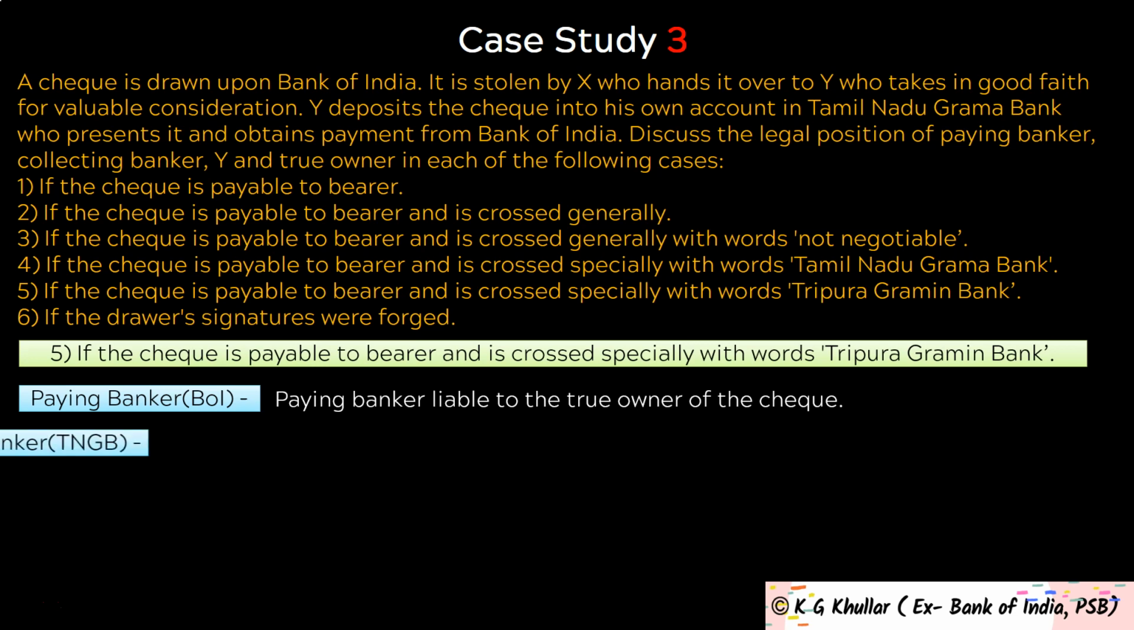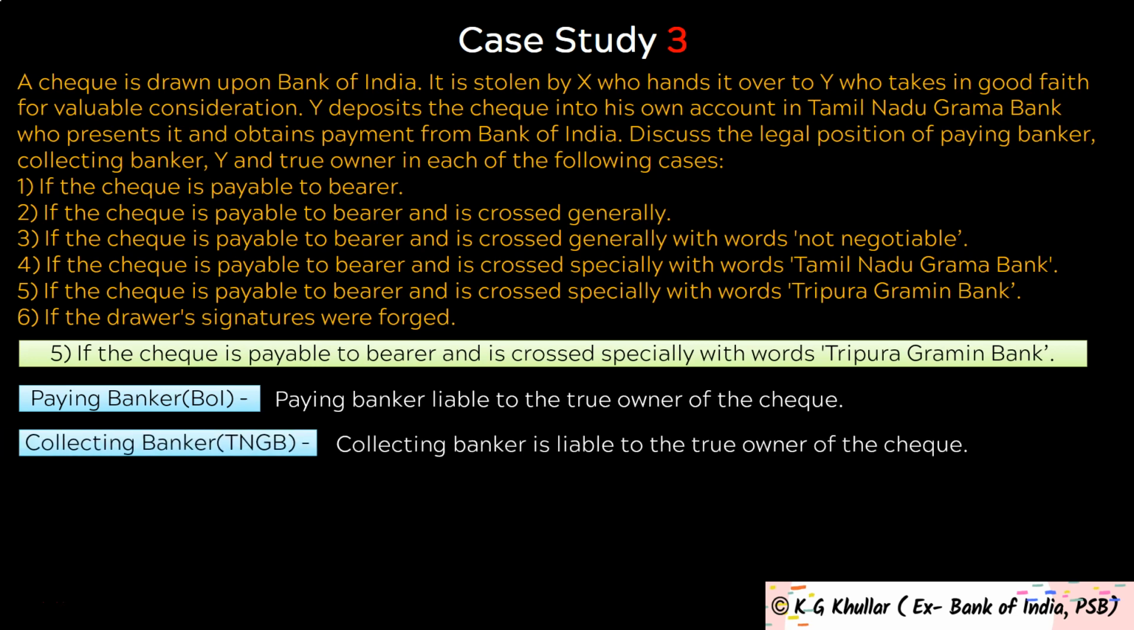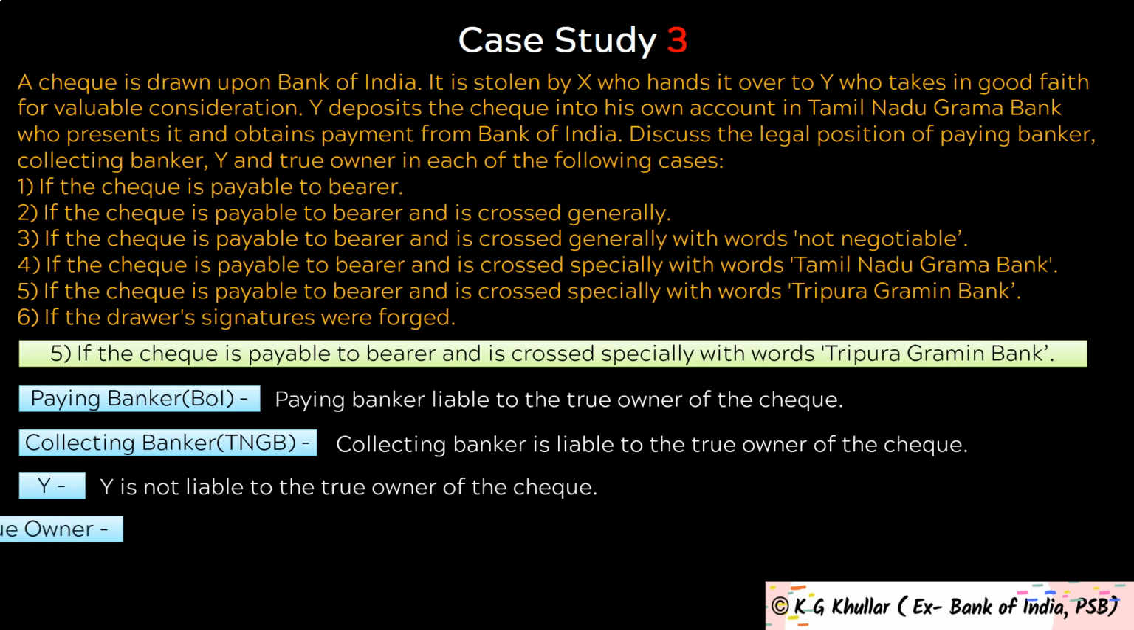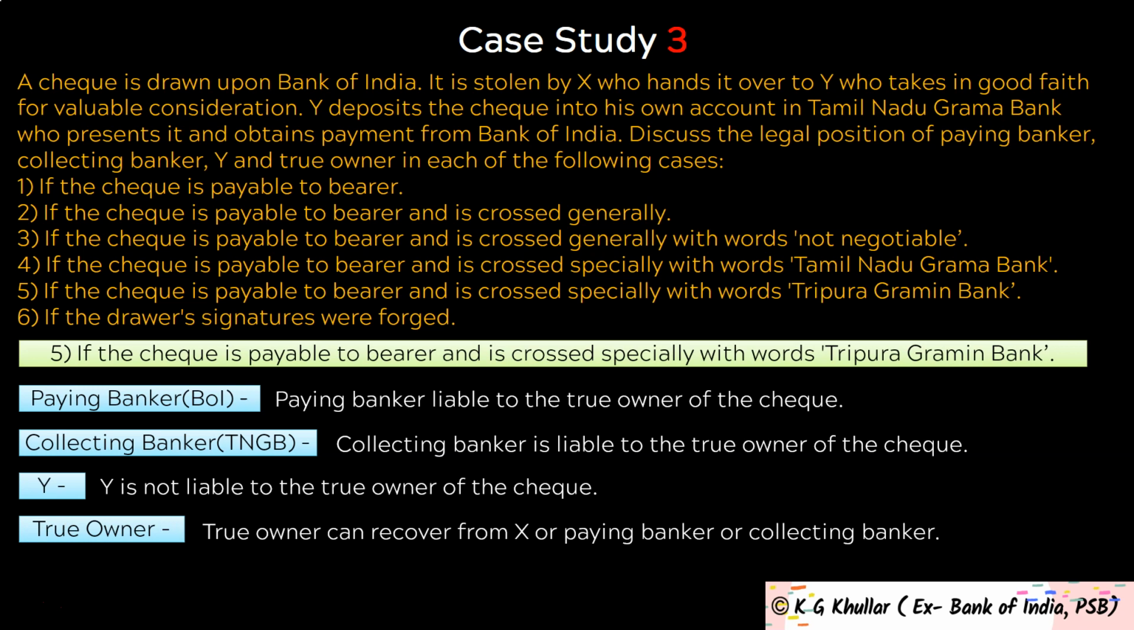Then collecting banker is also liable. Now can you tell why? Because it clearly sees that he is not authorized to collect the payment for this check, but still it presents the check. This makes Tamil Nadu Grama Bank also liable to the true owner. Then Y is not liable to the true owner. And lastly, true owner can recover the amount from X or paying banker or collecting banker.